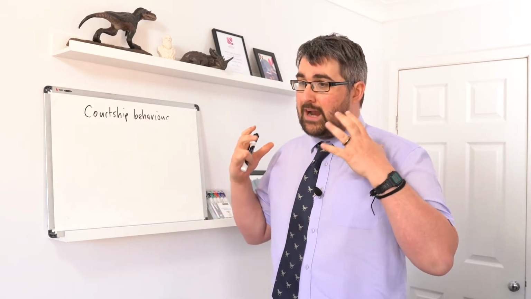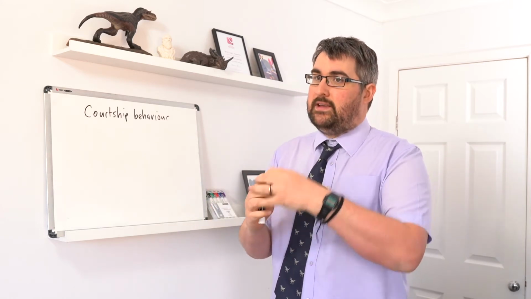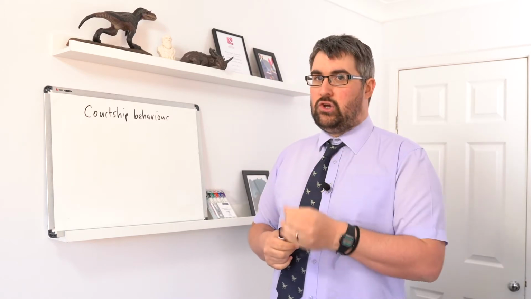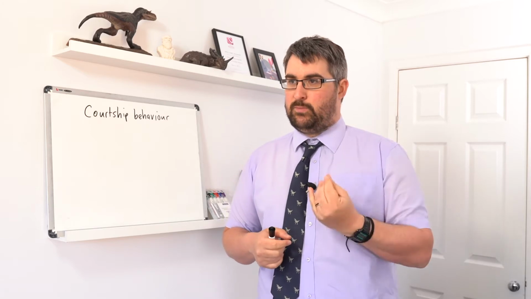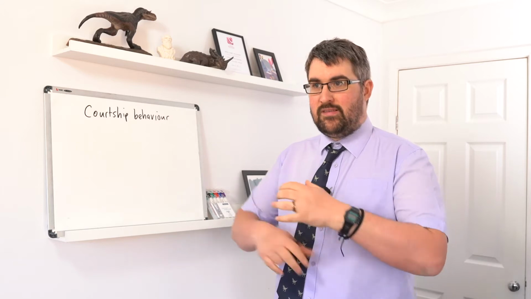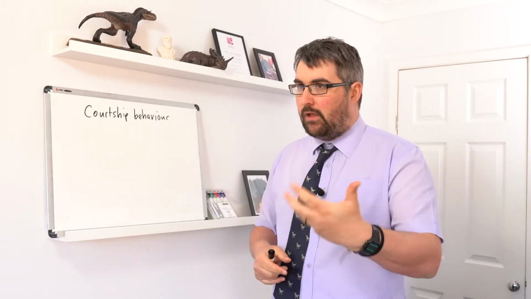So natural selection and sexual selection has driven species to carry out specific courtship behaviours to ensure that you are going to definitely reproduce with the same members of your species. So courtship behaviours tend to be stereotypical within a species. They always follow a very regimented pattern that's quite distinctive.